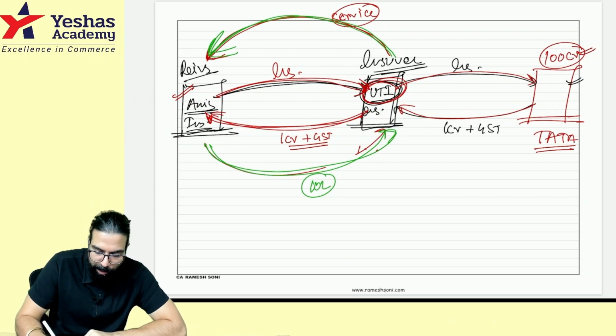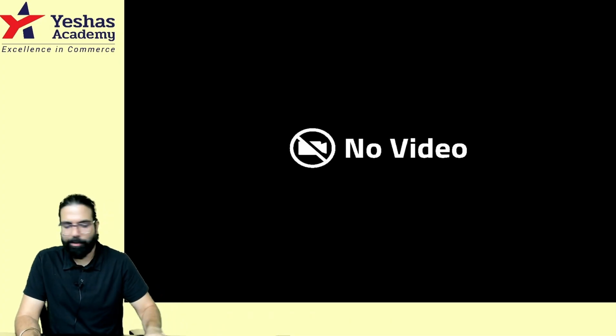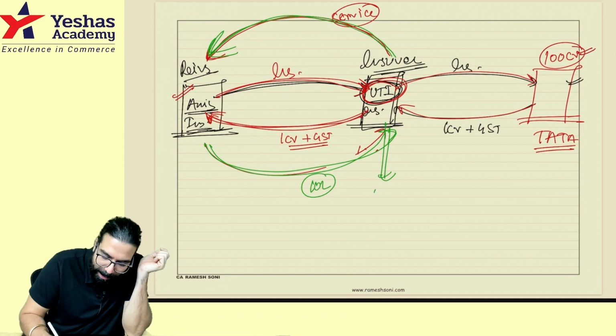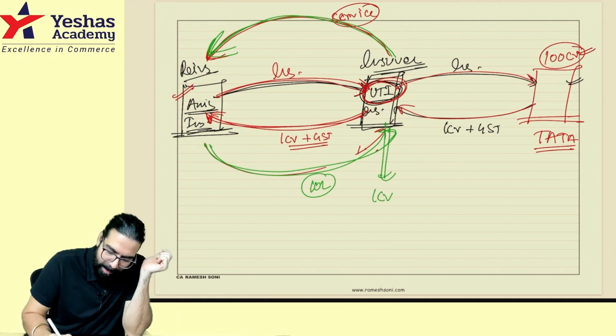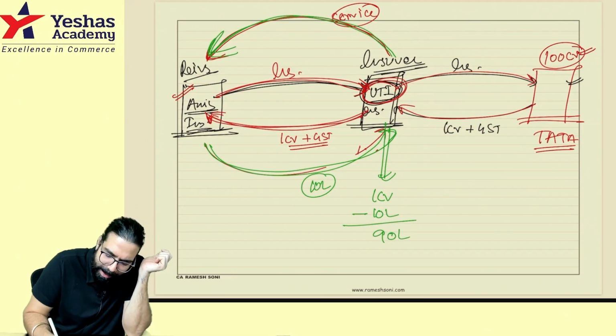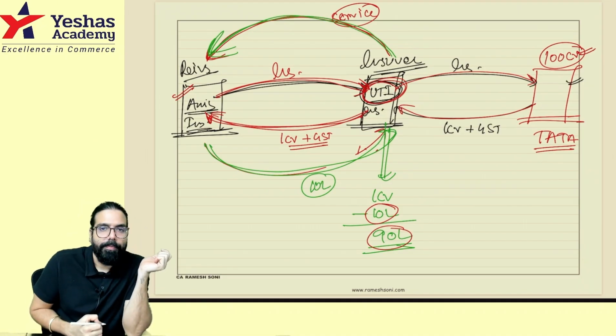Now what happens over here? UTI says, sir, see, 1 crore rupees I have to pay you. I will do one thing. I'll deduct my 10 lakh rupees and I'll pay you only 90 lakh rupees. So, sir, what is the government trying to say over here? Okay, you deduct your 10 lakh rupees from here and you pay him only 90.